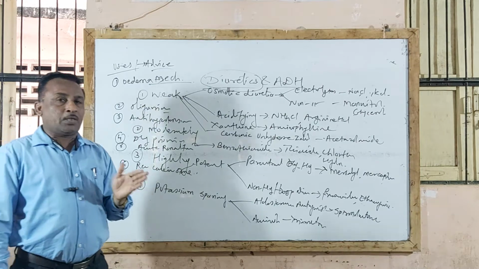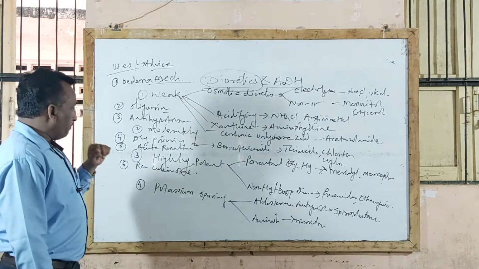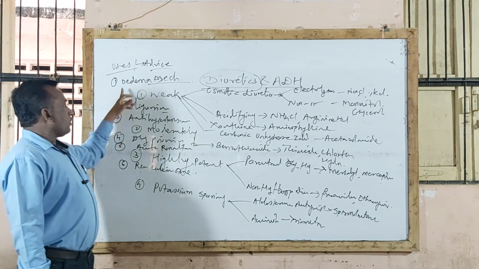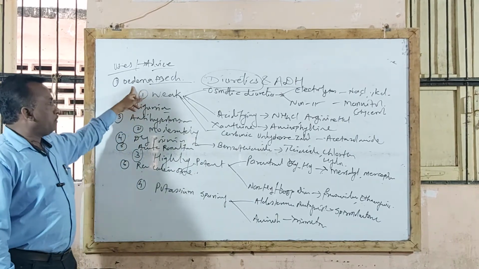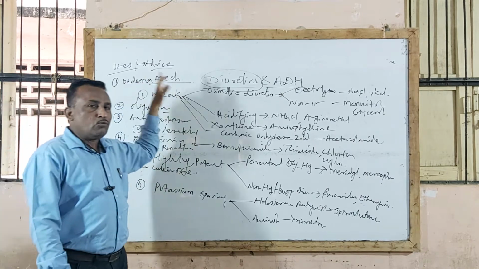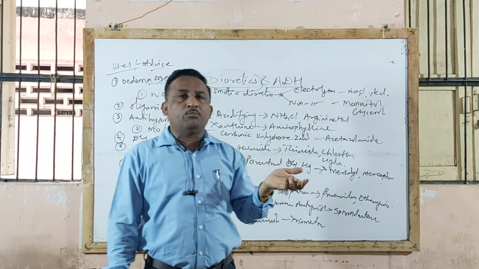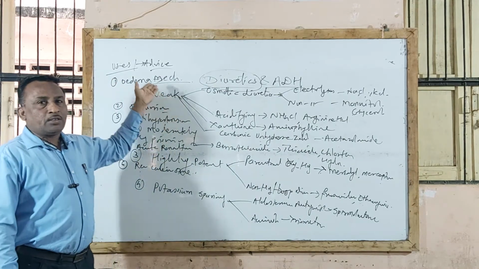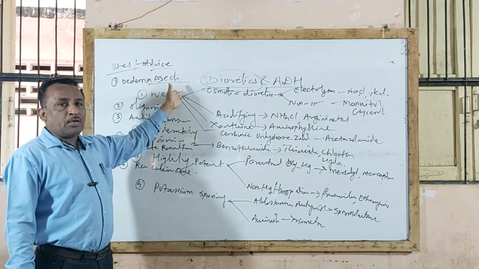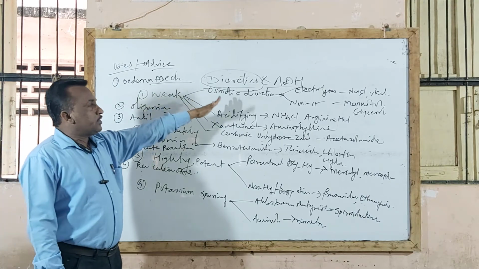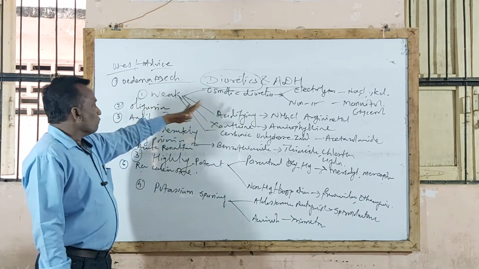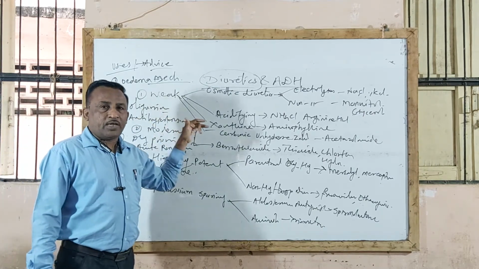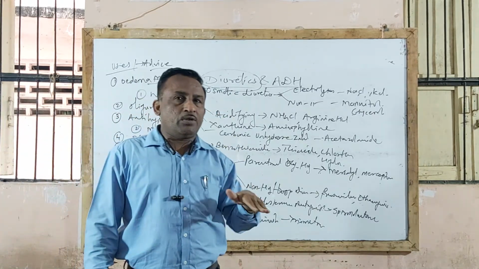Sometimes you will be asked to mention various therapeutic uses of diuretics. The first use is in treatment of oedema, that is sodium retention in body fluid, in different types of oedema: cardiac oedema, nephrotic oedema, nutritional oedema, and angioneurotic oedema. In all types of oedema, these diuretic agents are effective. In addition, they are used in treatment of oliguria, that is, whenever there is a decrease in urine flow and urine formation.